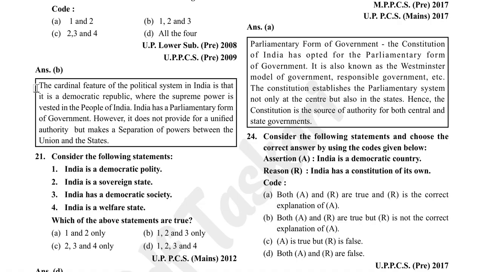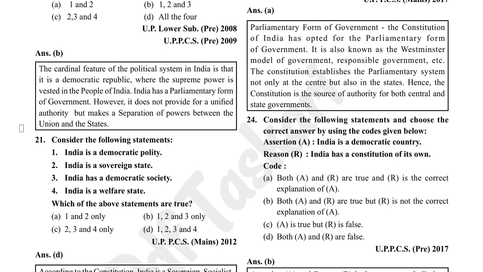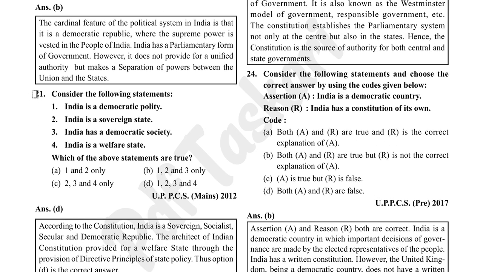The cardinal feature of political system in India is that it is a democratic republic where the supreme power is vested in the people of India. India has a parliamentary form of government. However, it does not provide for a unified authority. It makes a separation of power between the union and the states.